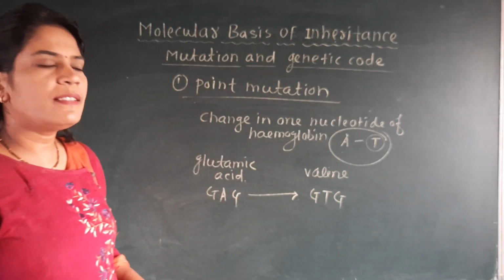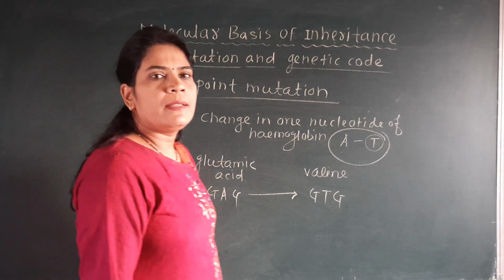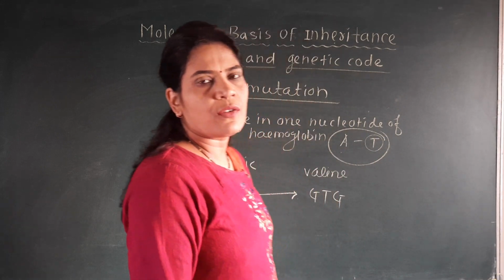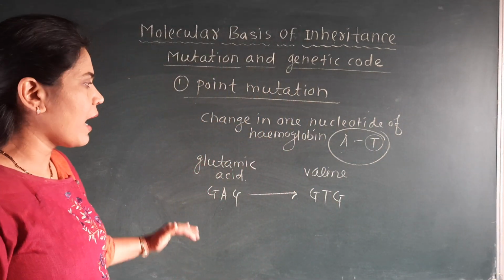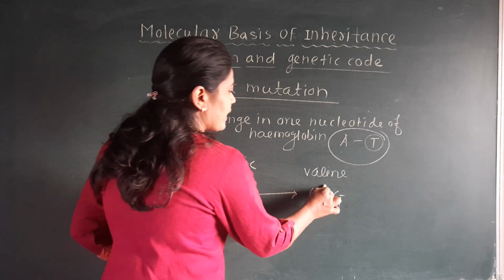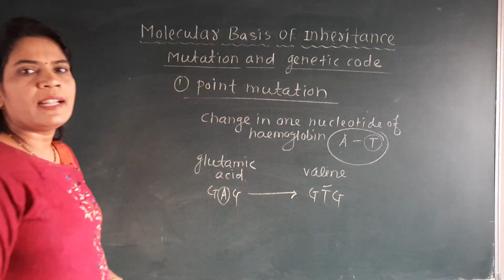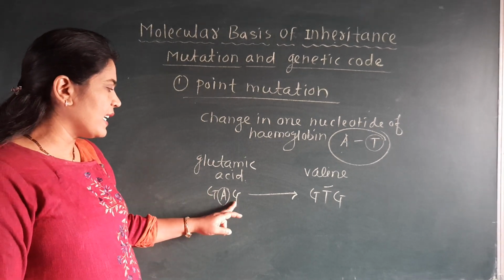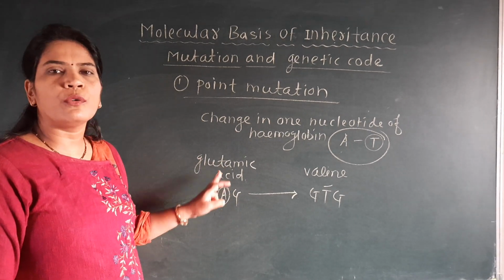Okay, how does this sickle cell anemia occur? It occurs due to a change in the gene. How? Instead of this A, there will be T, and that's why sickle cell anemia appears. GAG is the normal codon for glutamic acid.